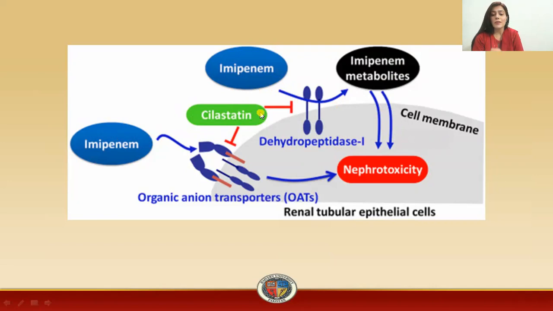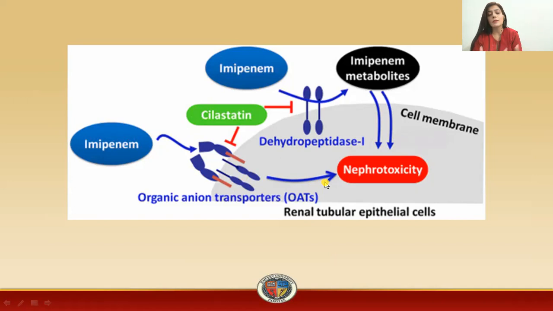When you give the drug with cilastatin, this conversion from an active to an inactive metabolite by the enzyme is inhibited. Now there will be imipenem alone in the required location. There will be no metabolism of the drug, and as such, this drug will be excreted in the urine.